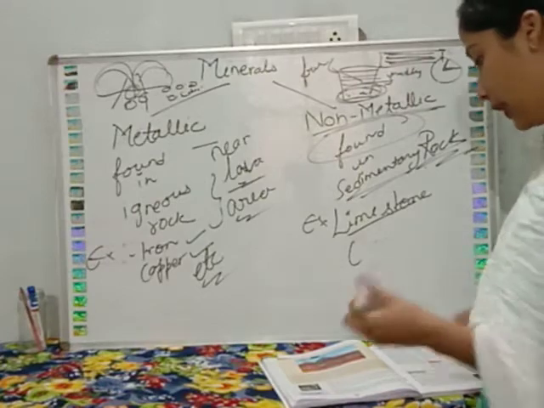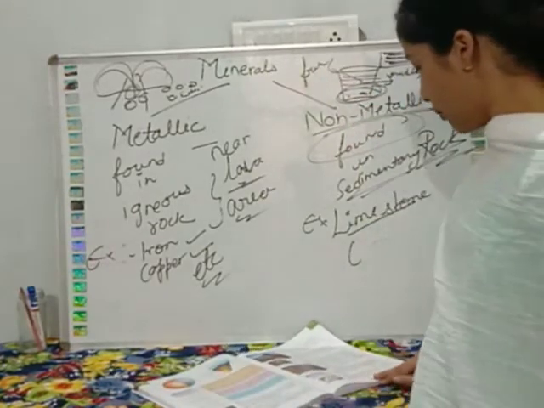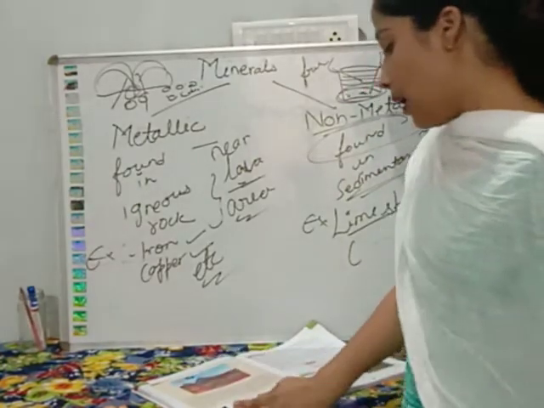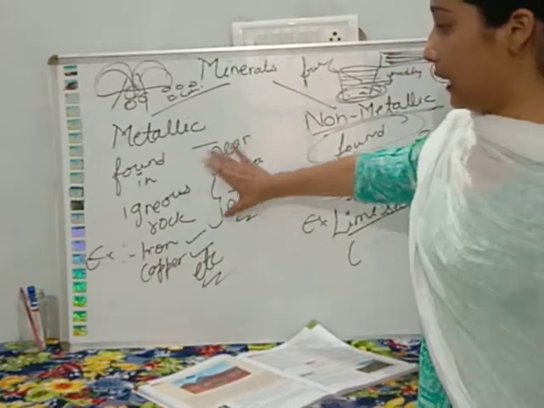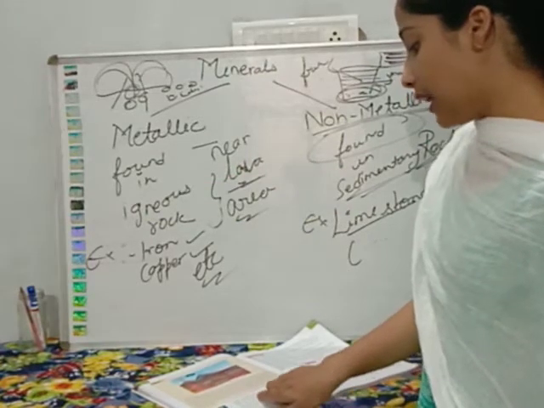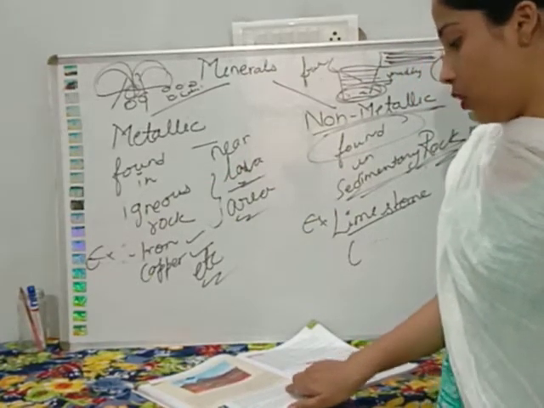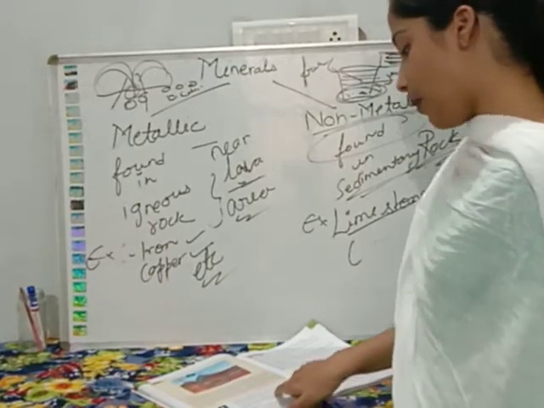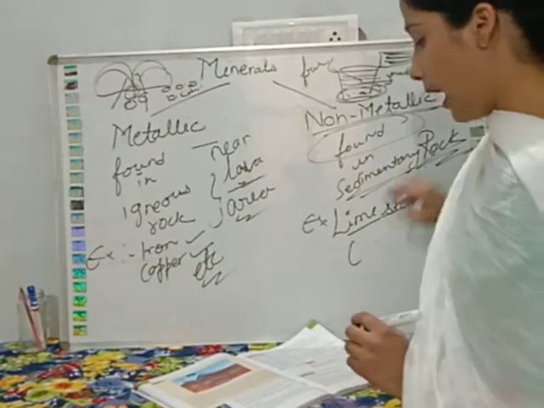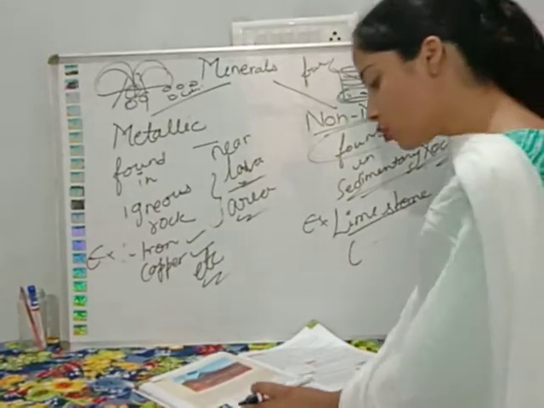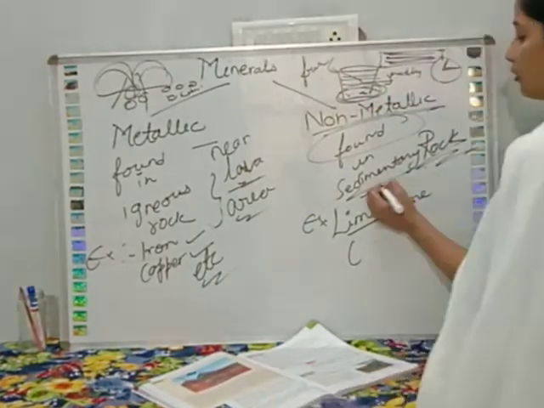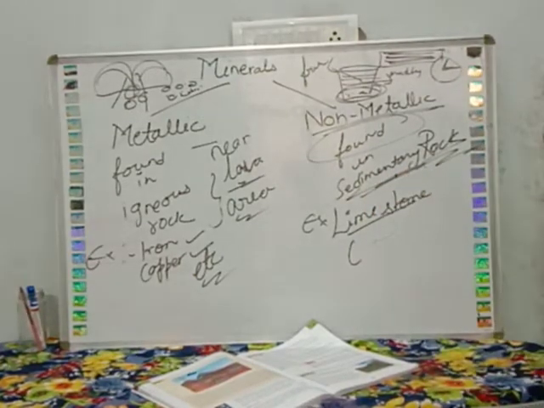Okay, so read that. Minerals are broadly classified into two types: metallic and non-metallic. Metallic minerals are found mainly in igneous rock. Rocks which highly contain metallic minerals are known as ores. Iron, copper and bauxite are examples of metallic minerals. Non-metallic minerals such as limestone and mica are mainly found in sedimentary rocks.